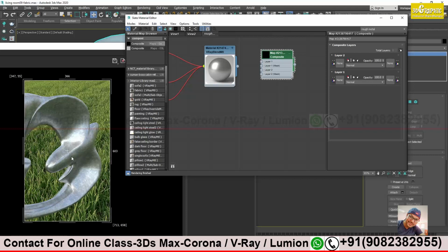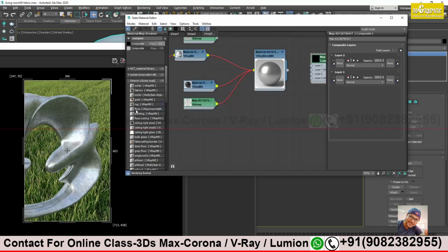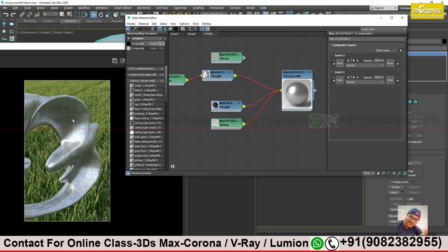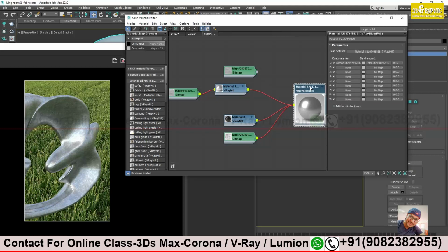That's it. This is enough, this is more than enough. And if you want to make it look like brass or gold, you just have to change the reflective color over here.